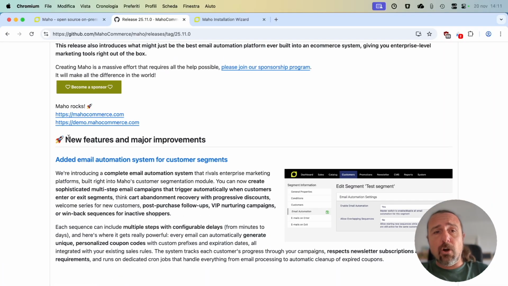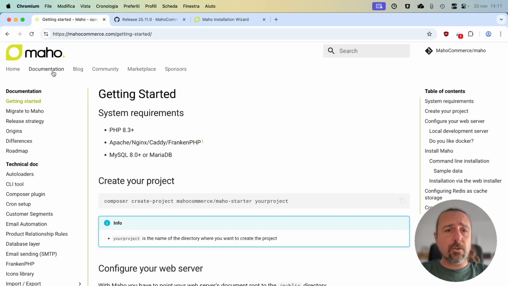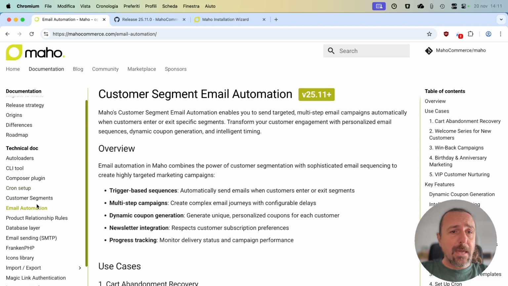In the release notes, which are also available on our blog, on our website mahocommerce.com, you have all of the information, and I want to show it to you on the website. If you go to documentation, and then email automation.